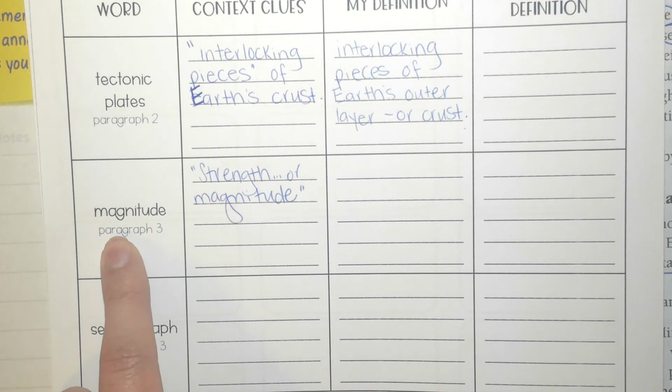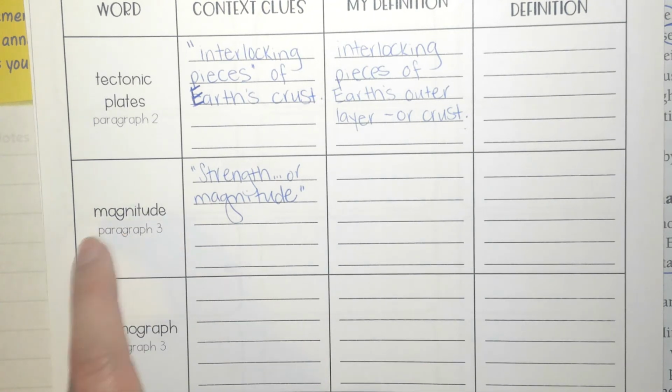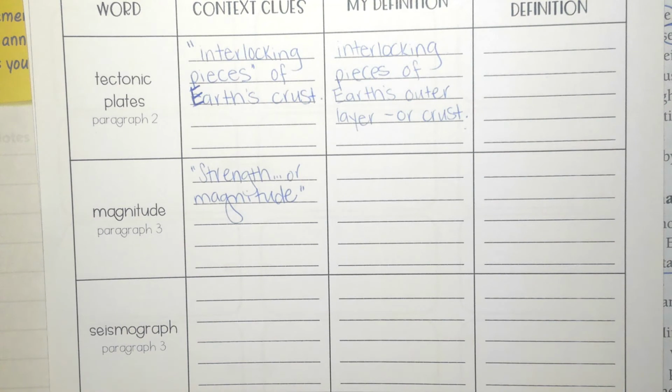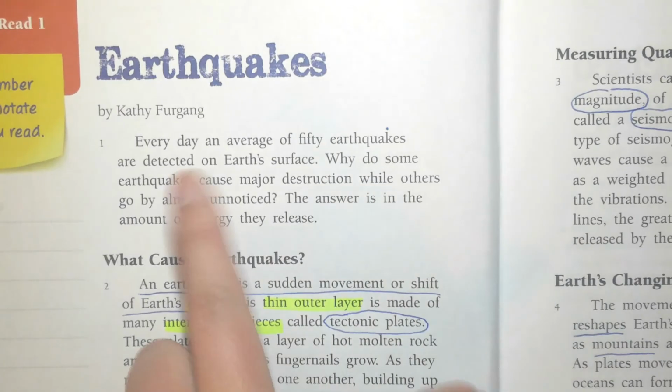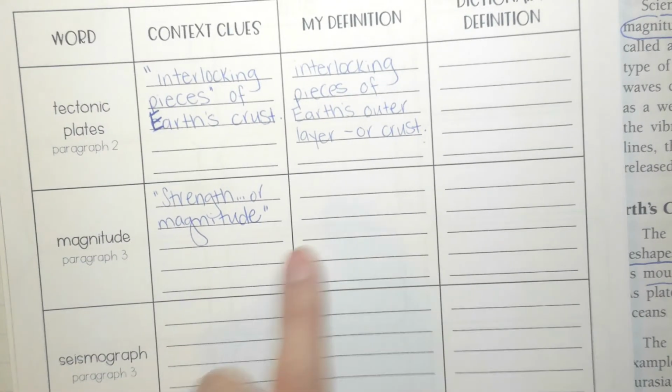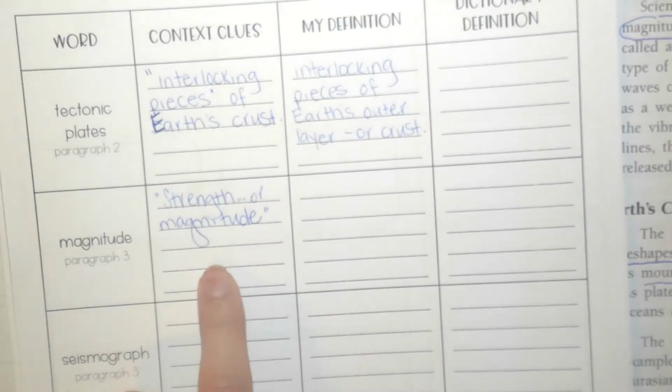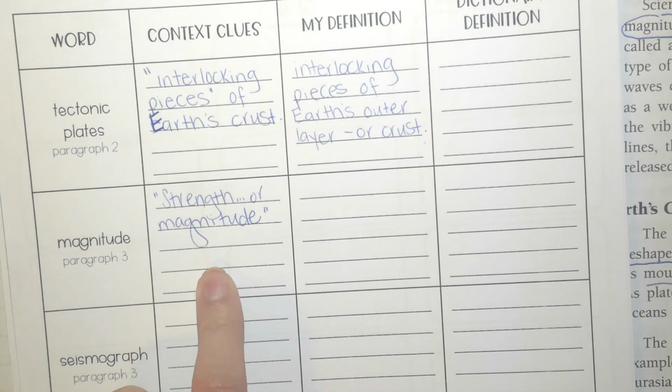We typically hear the word magnitude when we talk specifically about earthquakes. So I'm going to use my background knowledge and the fact that I'm reading a whole passage about earthquakes to write in my definition box that magnitude is how strong an earthquake is.